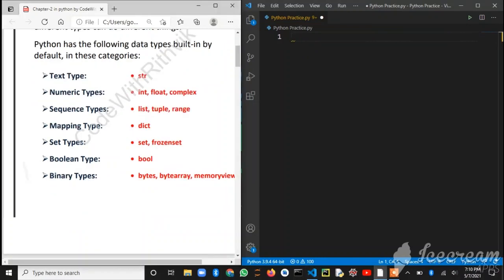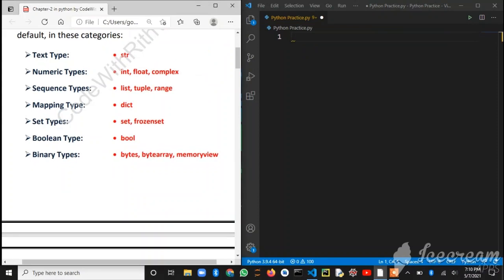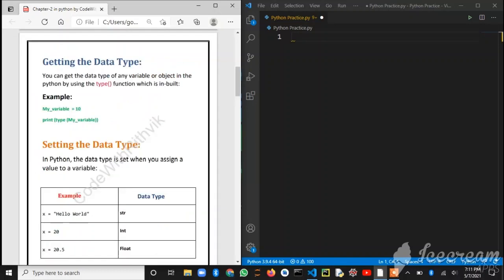Mapping type: dictionary, where we have keywords and the values we assign to them. Next, set types: set and frozenset. Boolean type means a statement is true or false. Suppose 2 is greater than 1, then it is true. A true statement is known as a boolean. Binary types: bytes, bytearray and memoryview, we will not use much in our videos, but I'll tell you just for your knowledge. So let's move on to our topic, getting the data type.